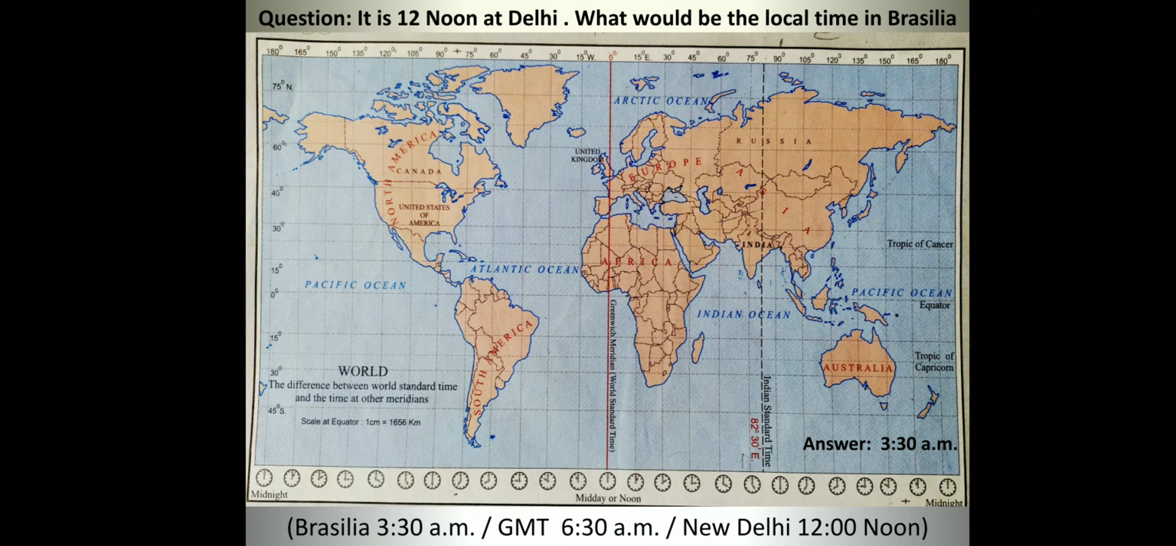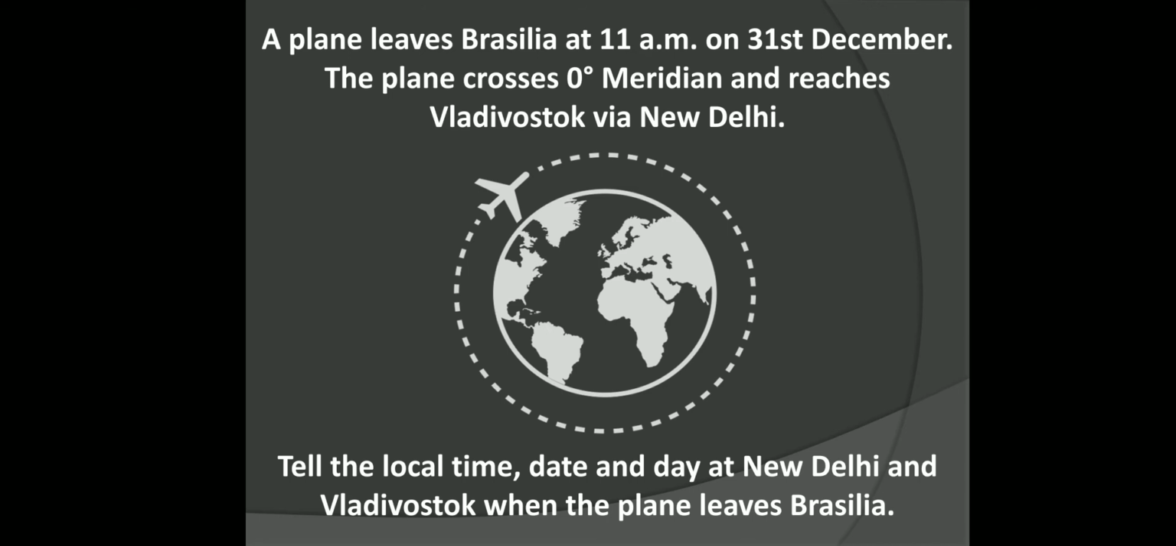Now coming to the next slide. See, this question is on page number 68 of your textbook, children. I have not given the diagram, but still that question is there, under question number 3, children. A plane leaves Brasilia at 11 a.m. on 31st December. Now the plane is crossing the zero meridian, that is GMT.